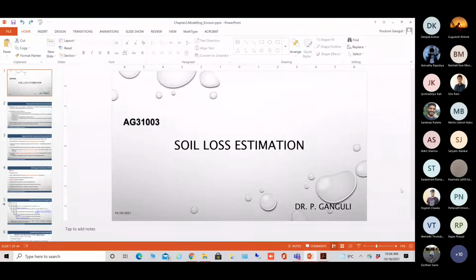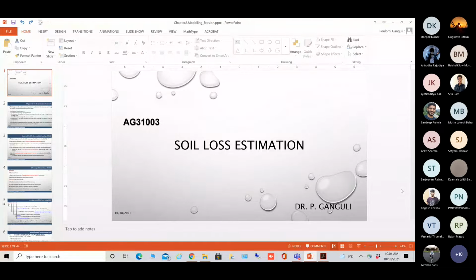Forcing means what you input into the system. So you need different forcing parameters, and from that you can numerically estimate the soil erosion. These are the different techniques we are going to discuss in this week's lecture.